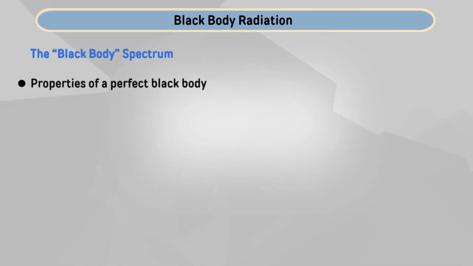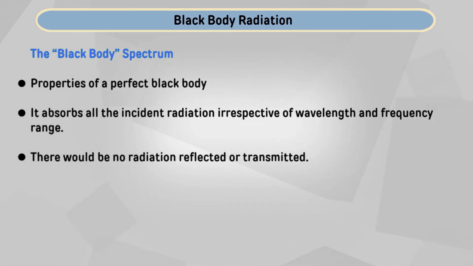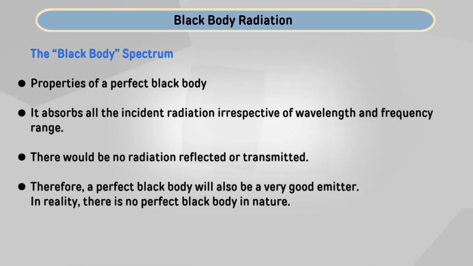So, a summary of the properties of a perfect black body at a glance. To be able to call a body a perfect black body, it needs to possess the following properties: it absorbs all the incident radiation irrespective of wavelength and frequency range. There would be no radiation reflected or transmitted. An object which is a good absorber will always be a good emitter. Therefore, a perfect black body will always be a good emitter. In reality, there is no perfect black body in nature. So, that is just the structure we have drawn,